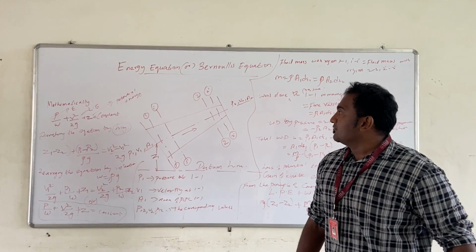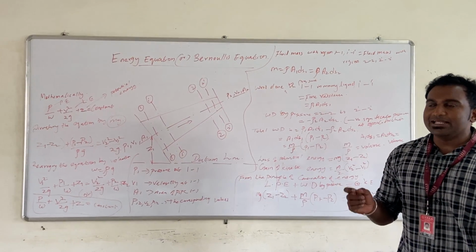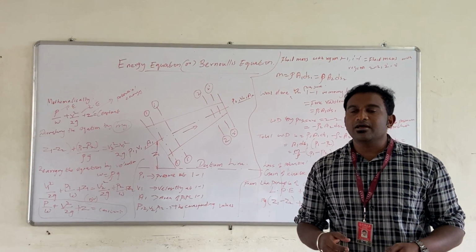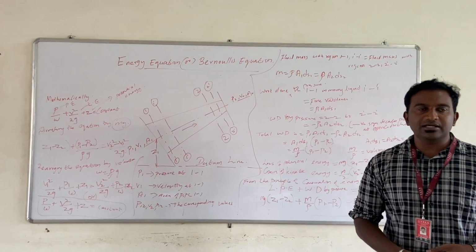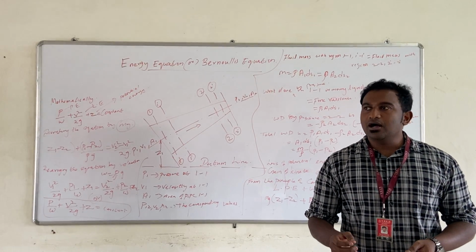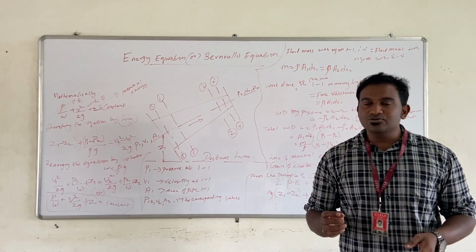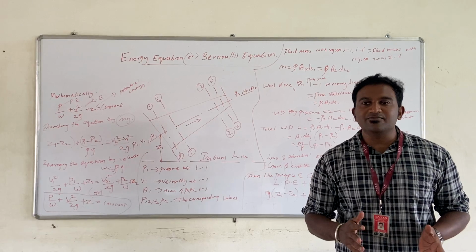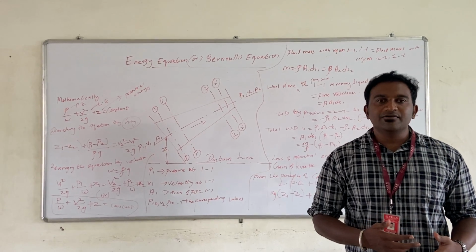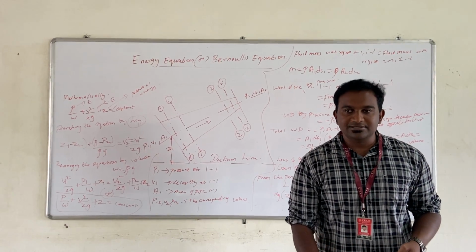So now what you are going to see in Unit 2 is Bernoulli's equation. It is very important. Why are we using Bernoulli's equation in fluid mechanics? The main aim of Bernoulli's equation is to convert thermal energy into mechanical energy. By applying this equation, we are going to find how the thermal energy is converted into mechanical energy. Is that clear?